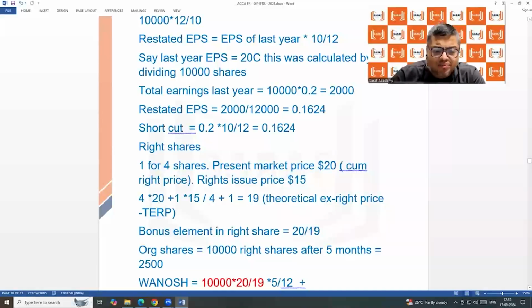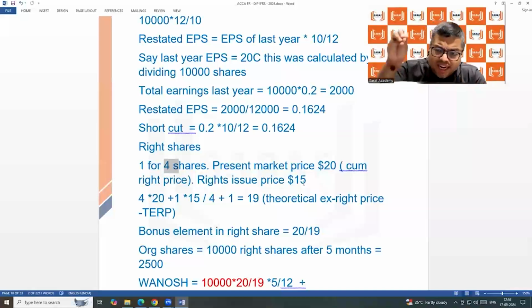If I was having 4 shares and after the rights I am having 5 shares, 4 shares' value was 4 into 20, 80. And for 1 share, I am giving 15. So my total wealth is 80 plus 15, which is 95. Earlier, I had 4 shares, 4 into 20, 80.